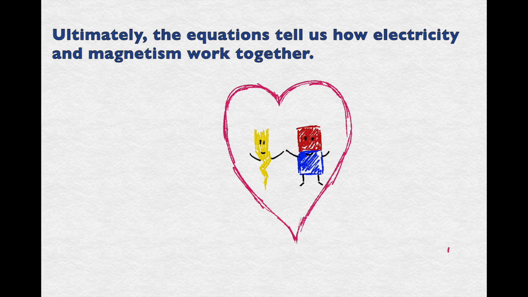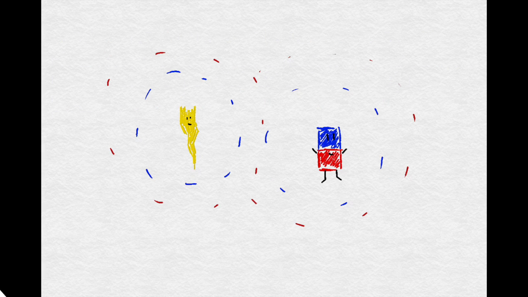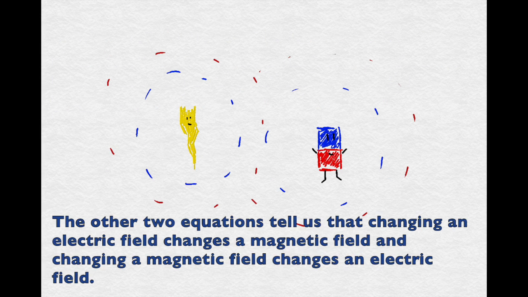Ultimately, the equations tell us how electricity and magnetism work together. The first two tell us that electricity moves according to a magnetic charge, being pulled or pushed when the charge is negative or positive, but not appearing and disappearing. The other two equations tell us that changing an electric field changes a magnetic field, and changing a magnetic field changes an electric field.